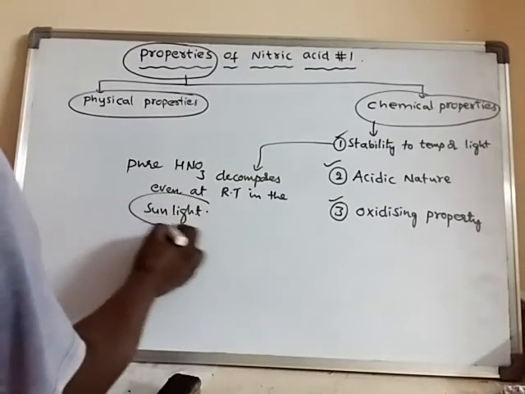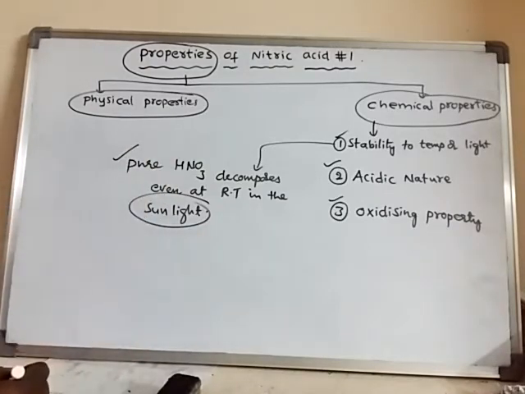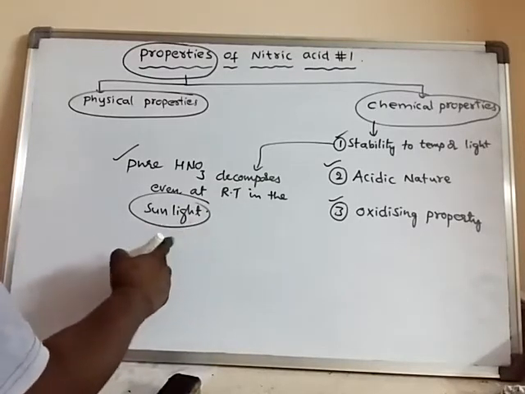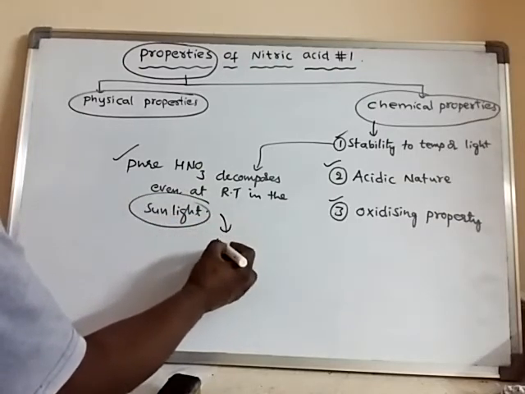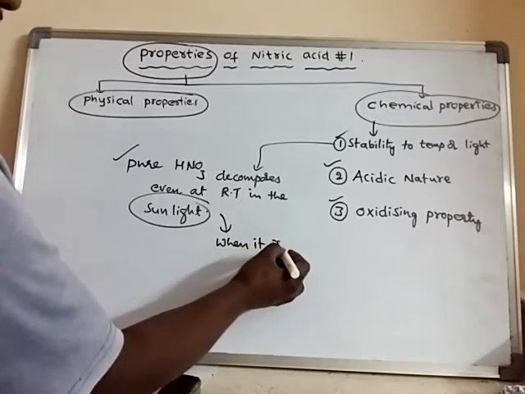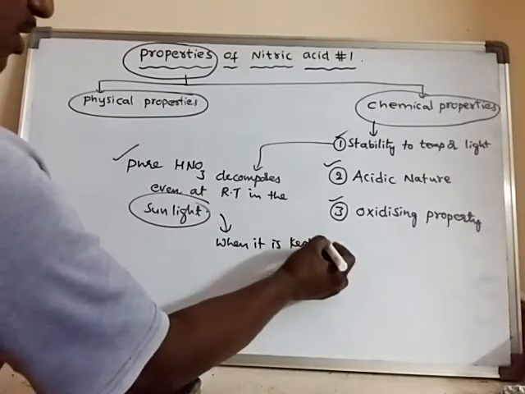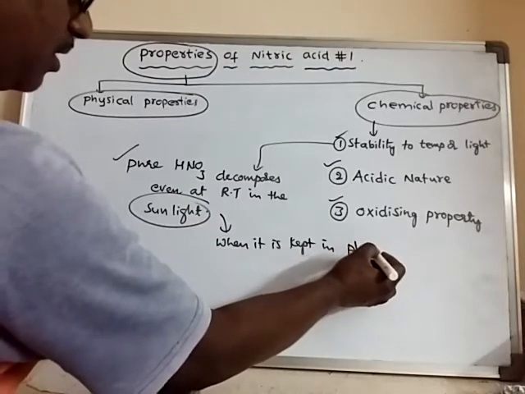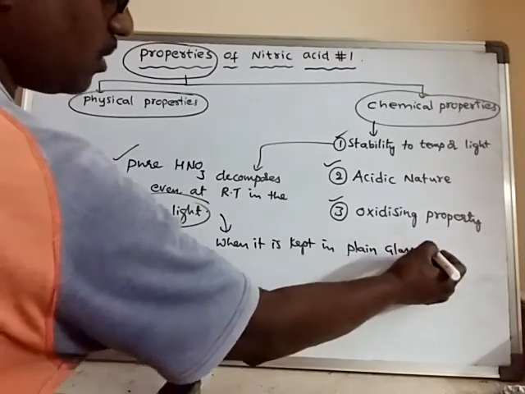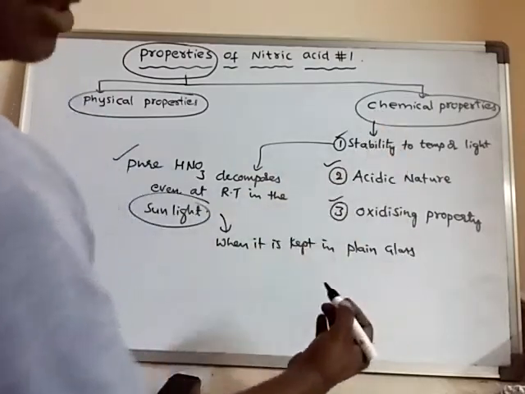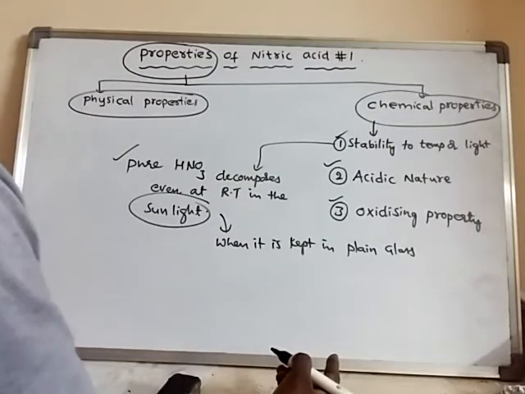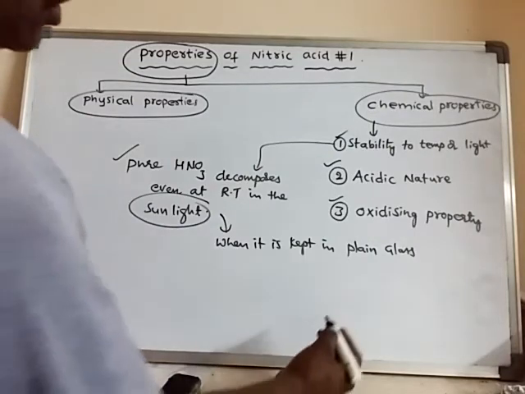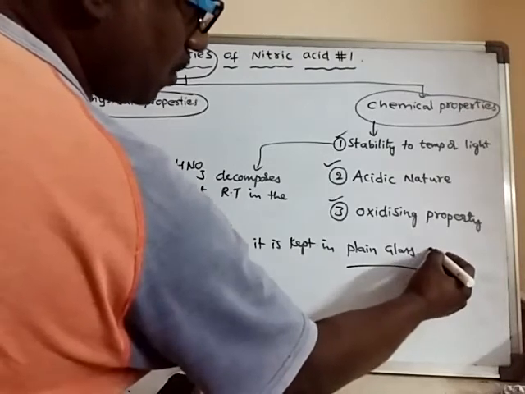So that is why it will decompose when it is kept in a plain glass bottle. Generally, acids are stored in reagent bottles which are made up of plain glass.